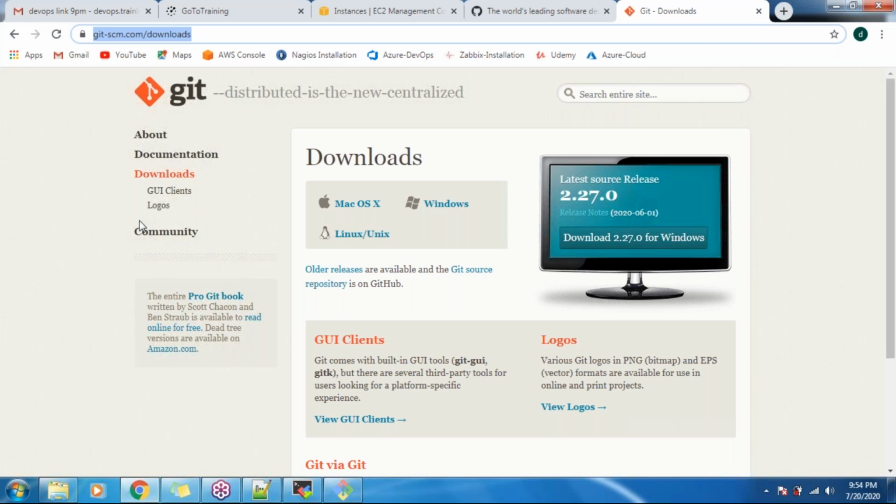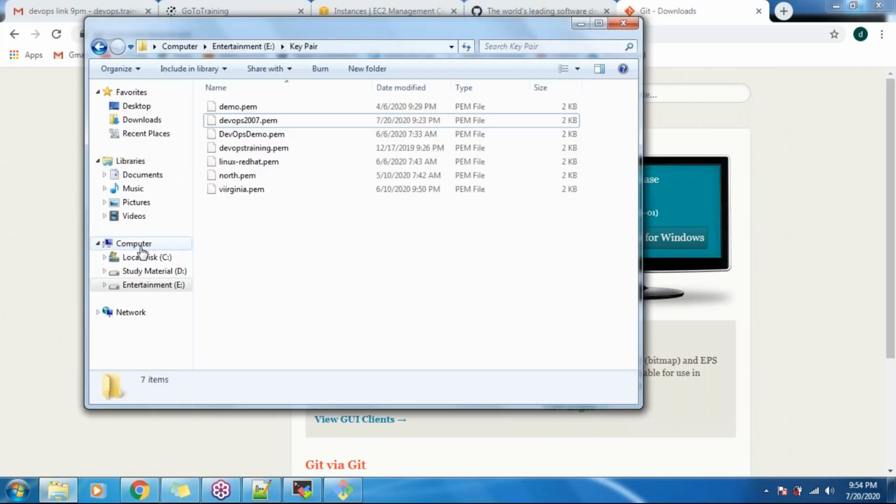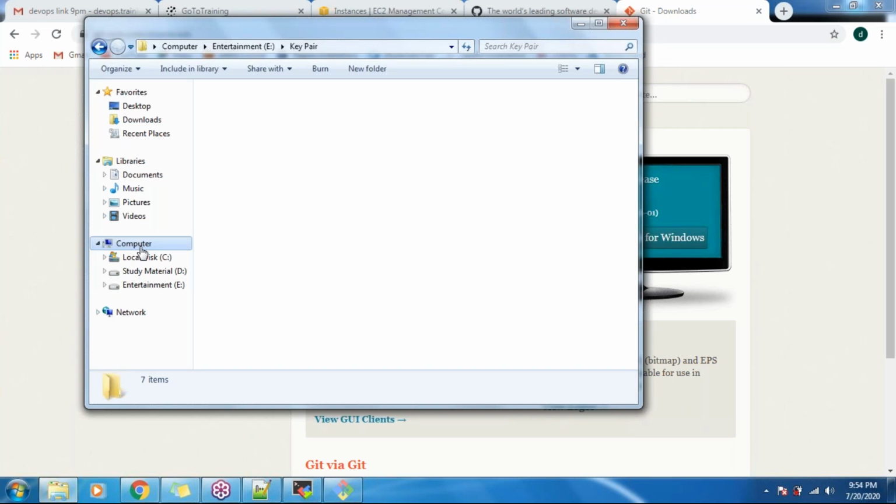But what I said is all are dependent on Git only. If you know Git, then you can work on any other tools also, like GitLab. Just the name is different, whereas the concept is the same, and the commands are also the same. Even if you work on Azure, it is the same. Everything is entirely dependent on Git. So let's start the theory part, guys, and do the installation, and tomorrow we'll continue that.